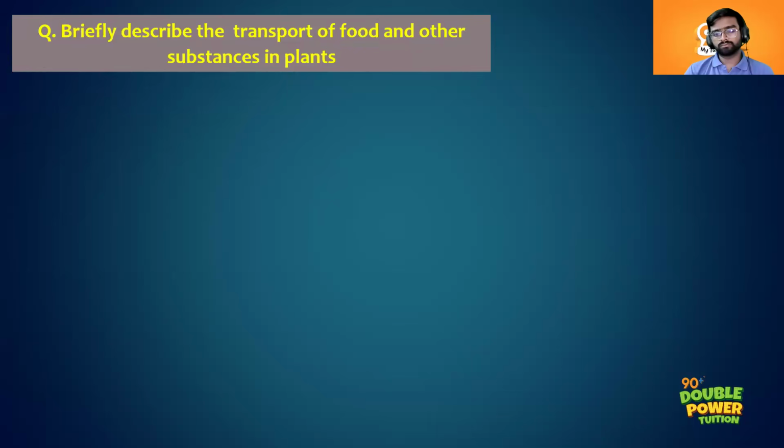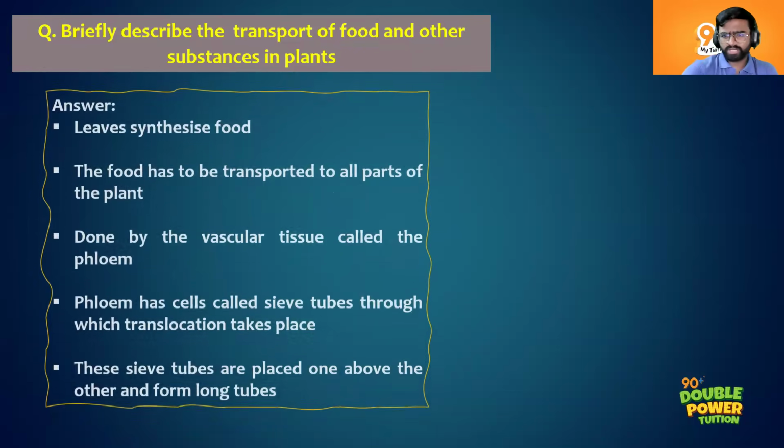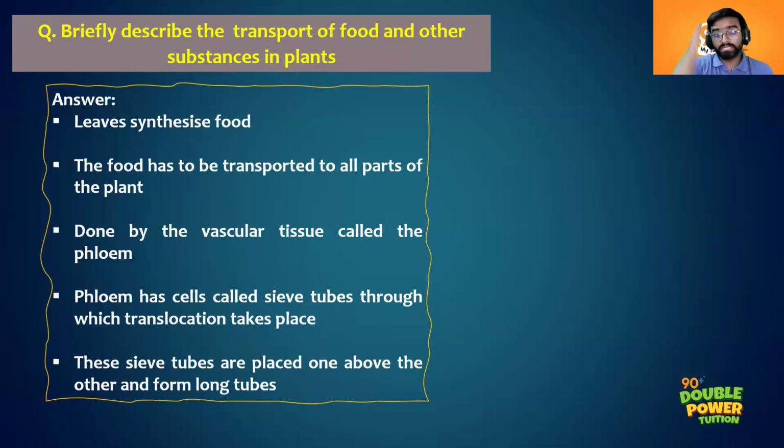Then the main points are mostly that only, right? Okay, good. So you had mentioned almost 3 points. That is good, but you have to mention this as well. The food is getting transported from leaves to different parts of the plant. That is also something you should include. So very good.